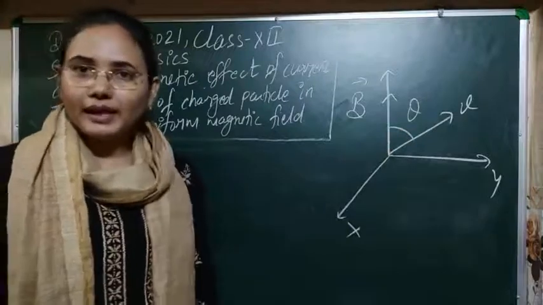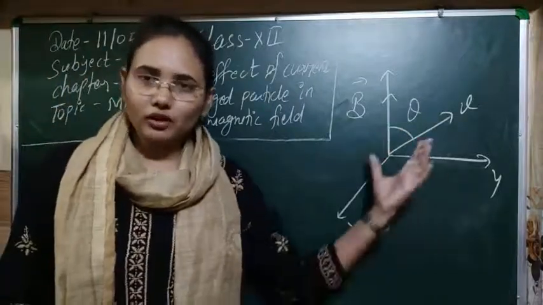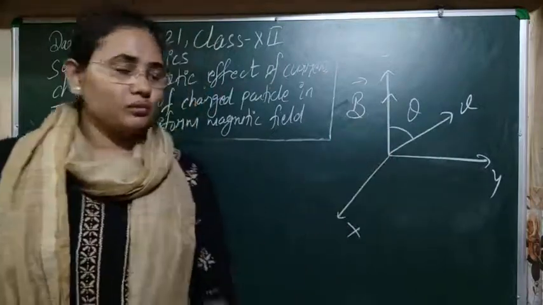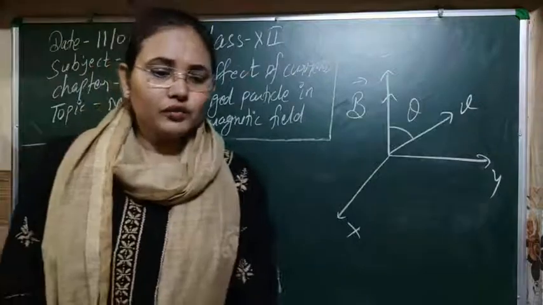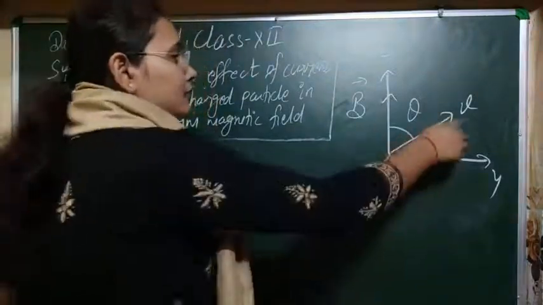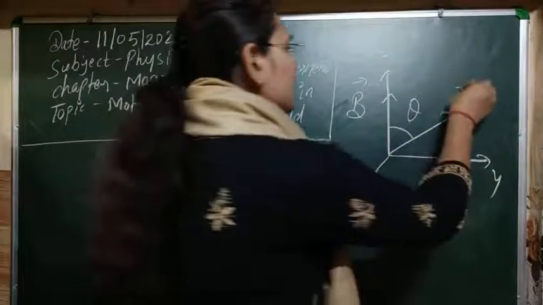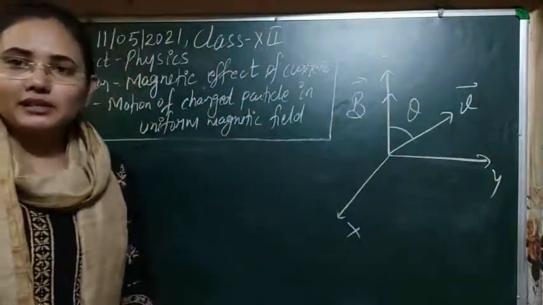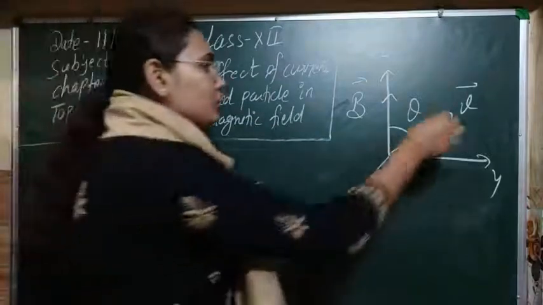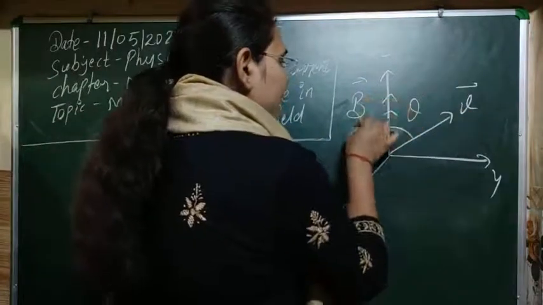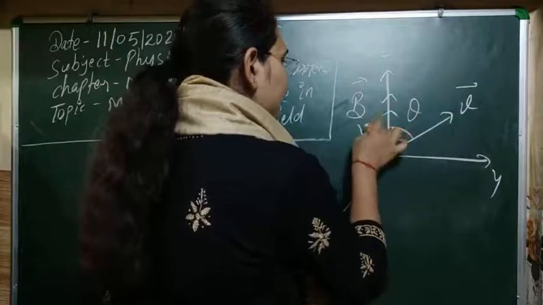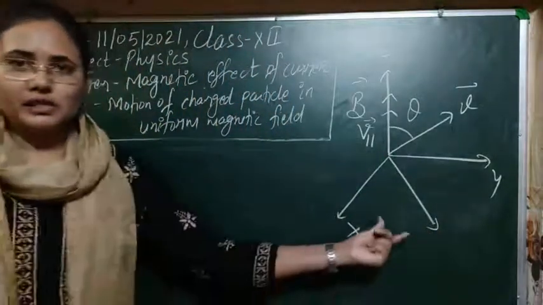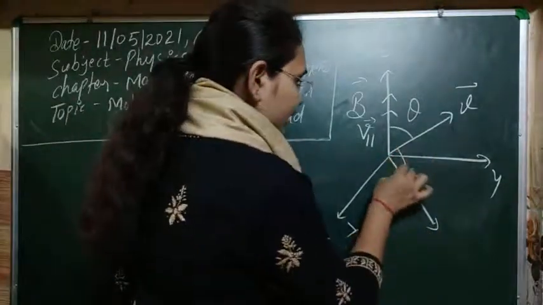The special cases that we discussed before, we can also derive by using this one. Later I will tell you those cases also by using this. For this case, the velocity vector will have two components. One is the parallel component, the second is the perpendicular component. The parallel component will be along the magnetic field, so suppose I write it as v parallel, and the perpendicular component will be along this direction. This is our 90 degrees.